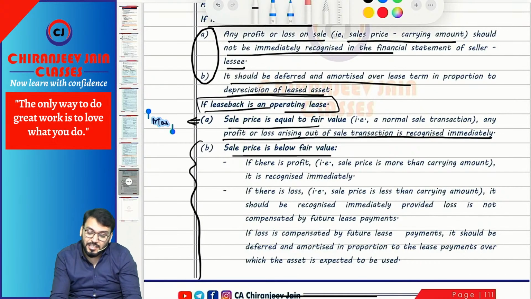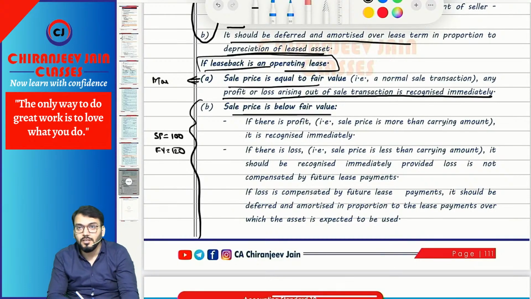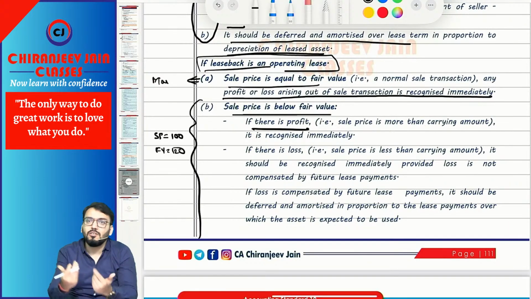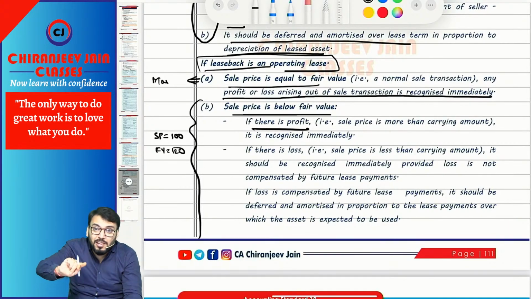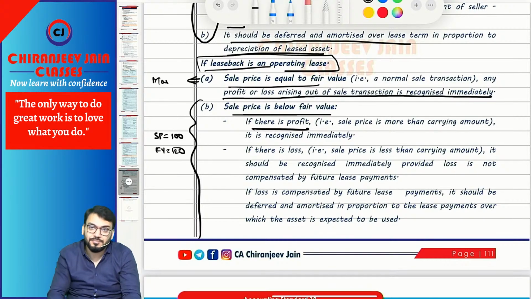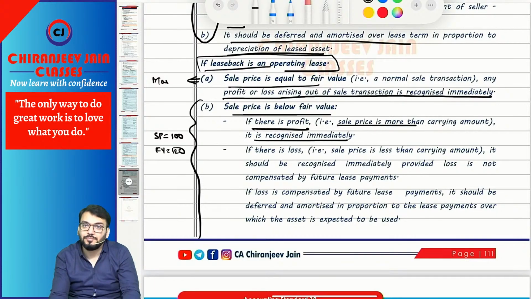But if the sale is below fair value, so for example sale price is equal to 100 and fair value is equal to 120. Correct. In this case, what will we do? So in simple words, if there is a profit, recognize it immediately. If there is a profit, what does it mean? You are comparing carrying amount with sale price. So sale price minus carrying amount will be recognized immediately.